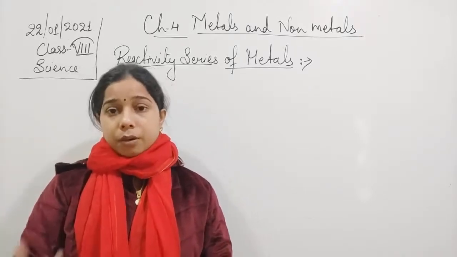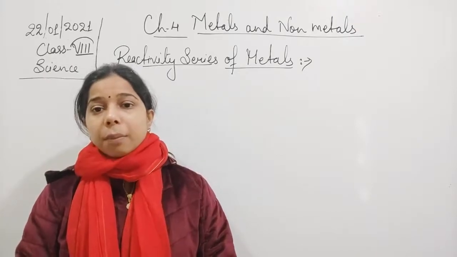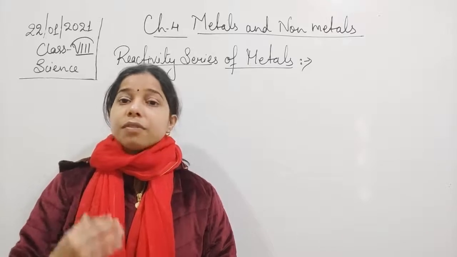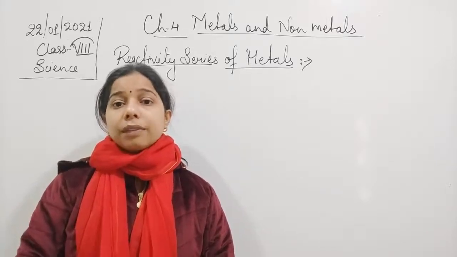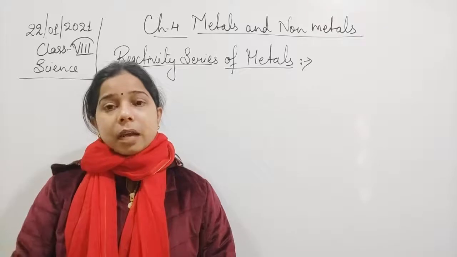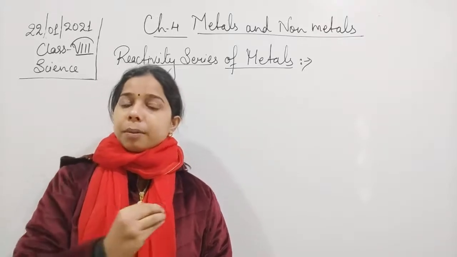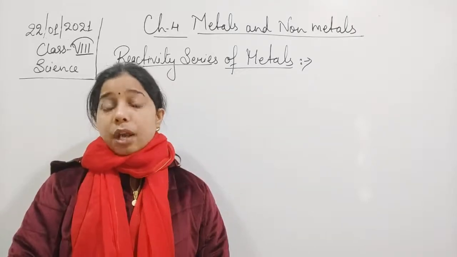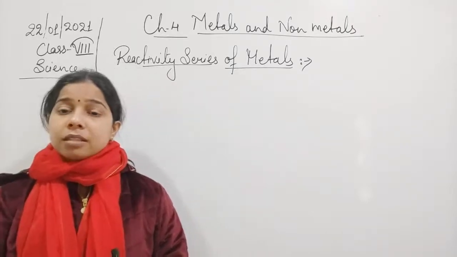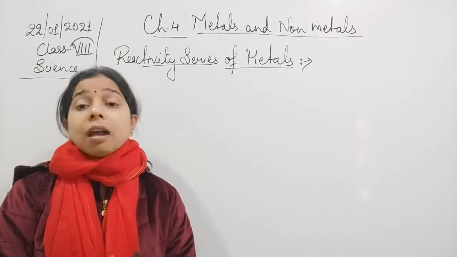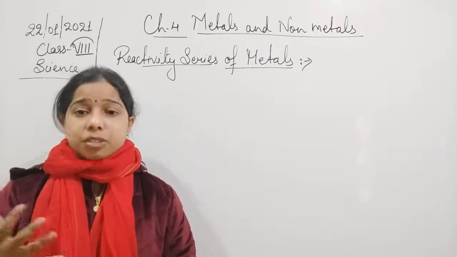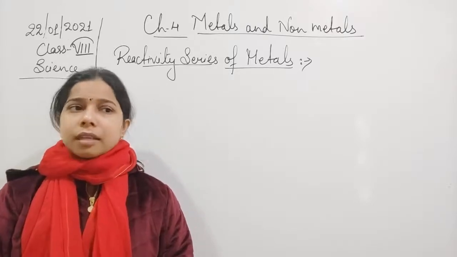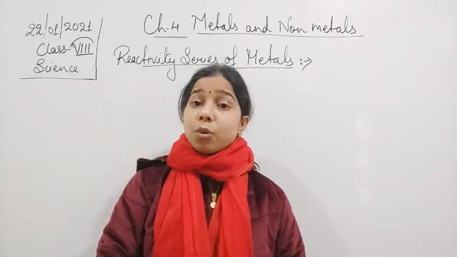If we see the others, like zinc or copper, we have to supply heat to them, give temperature to them so that they react with oxygen or the acid or base, whatever it is. So one can easily react with anything and the other needs temperature, needs energy to react.